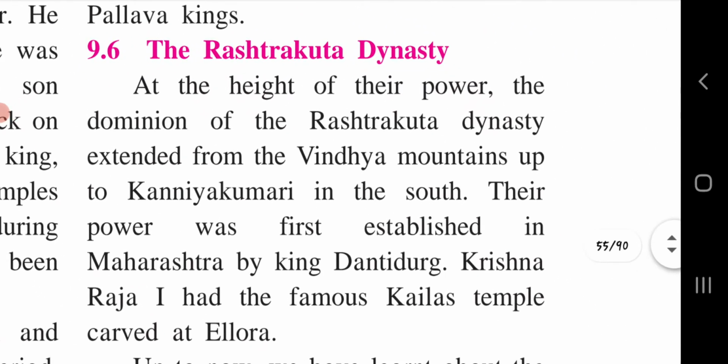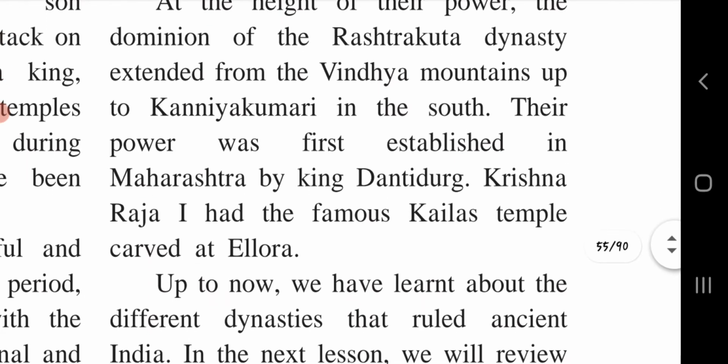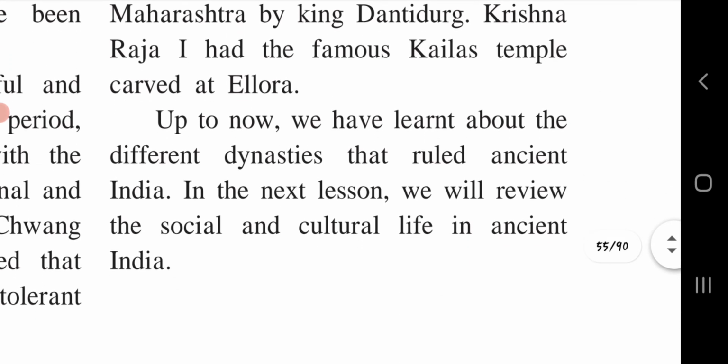At the height of their power, the domination of the Rashtrakuta dynasty extended from the Vindhya mountains up to Kanyakumari in the south. Their power was first established in Maharashtra by King Dantidurga. Krishna Raja first had the famous Kailas temple carved at Ellora. Up to now, we have learned about the different dynasties that ruled ancient India.